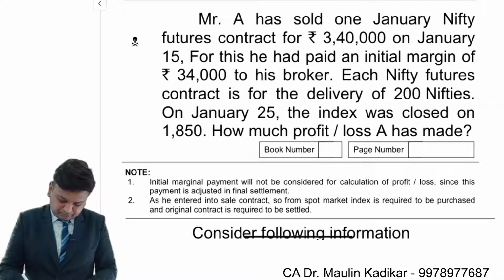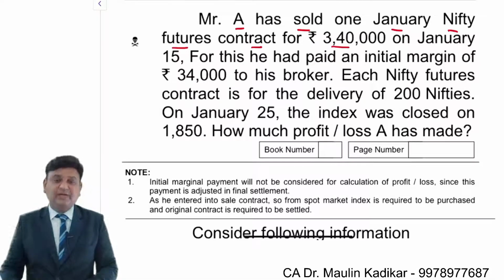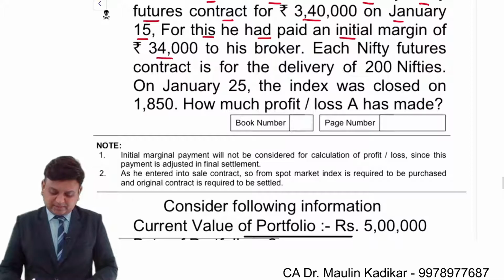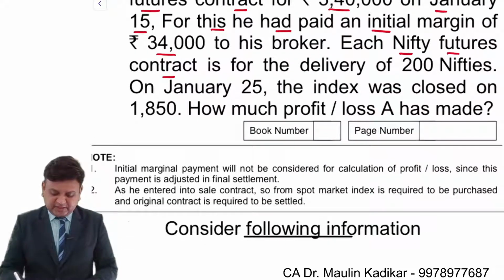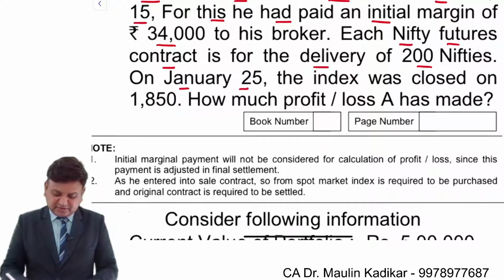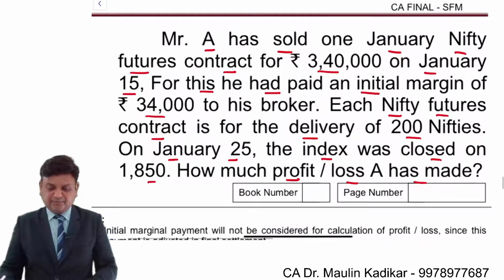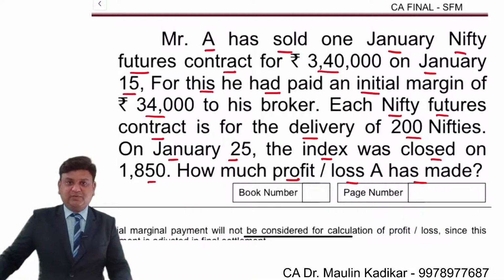Next question. Mr. A sold one Nifty futures contract for 3,40,000 on 15th of January. For this, he paid an initial margin of 34,000 rupees to his broker. Each Nifty futures contract is for delivery of 200 Nifties. On 25th of January, index was closed on 1850. What profit or loss has A made? That is the question. I request you to answer this question in the chat box.